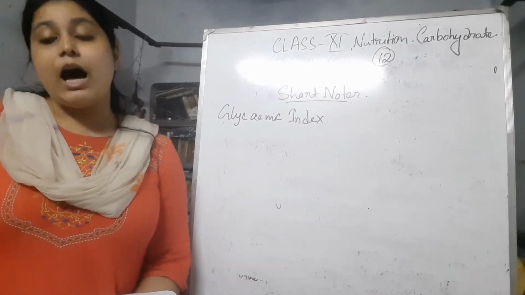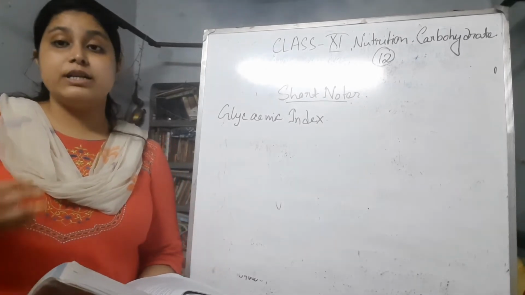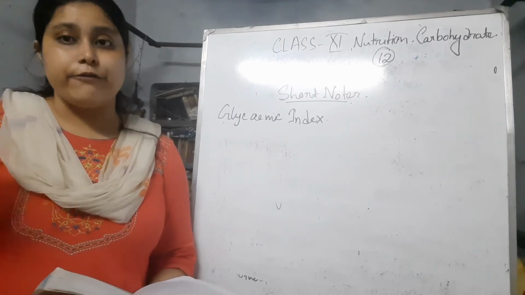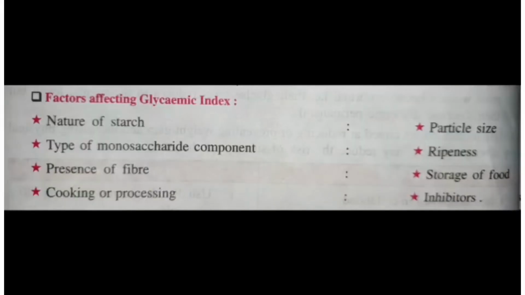So let's check how it can be measured, and what are the high glycemic foods and the low glycemic foods, and what are the index of it. Let's check. So the glycemic index can be defined as the ability of the carbohydrates to raise the blood sugar level in the body.